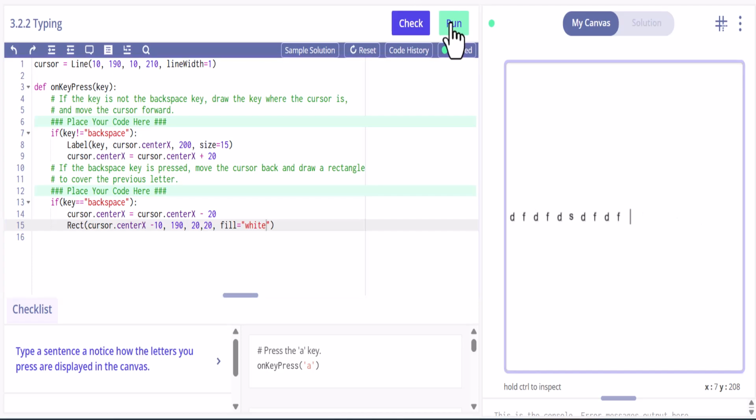Okay, now we hit backspace and we erase. There. And this just happens to be the height and width here, so it's creating that rectangle, right? So this is the location of it, and then this is the height and width of it, and then we're just filling it with white. Okay. All right, so there you go. Kind of a little trickier one, but kind of a cool activity with the typing. And hopefully that helps you with your coding, and good luck.